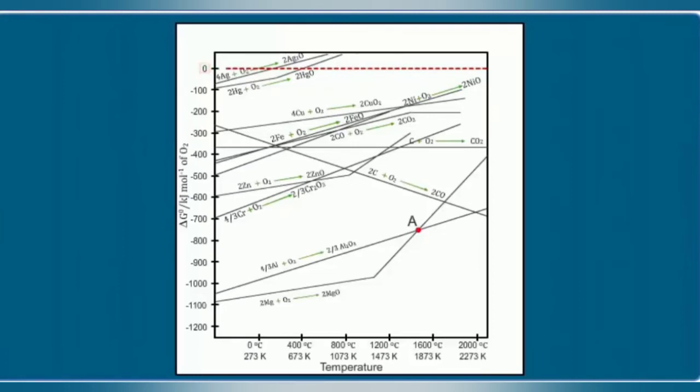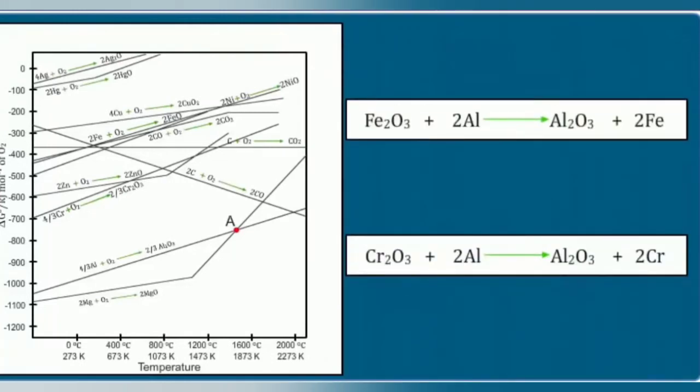Another important feature is that any metal will reduce an oxide of another metal that lies above it in the Ellingham diagram. Thus, aluminium reduces iron oxide, chromium oxide, and nickel oxide, but aluminium will not reduce magnesium oxide at a temperature below 1500 degrees Celsius.